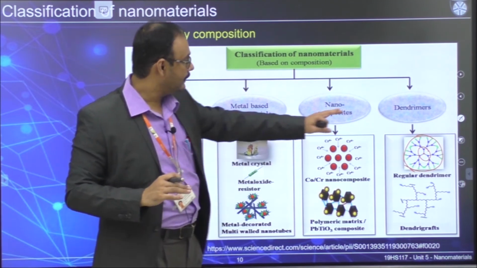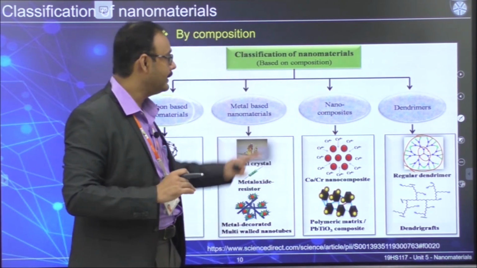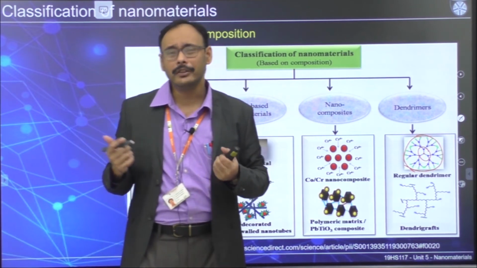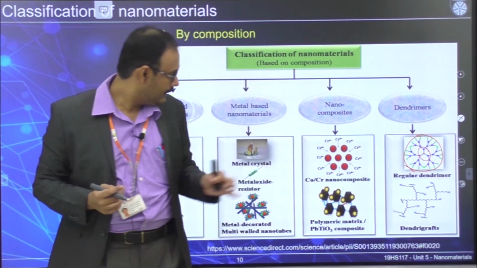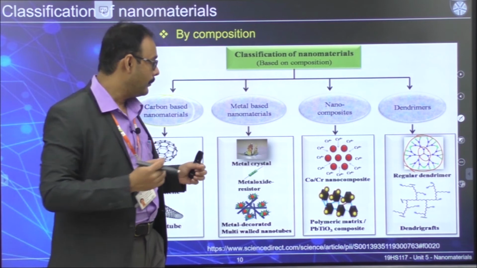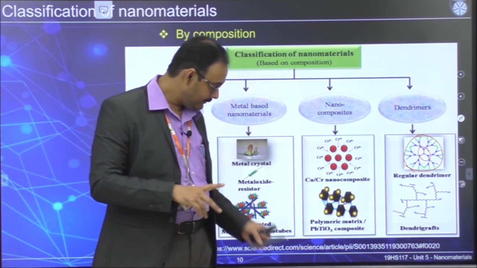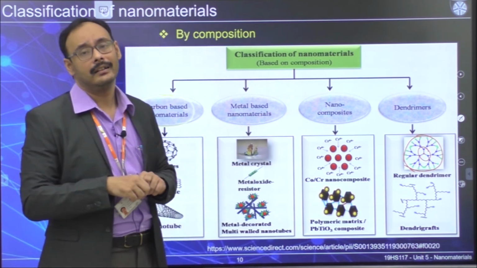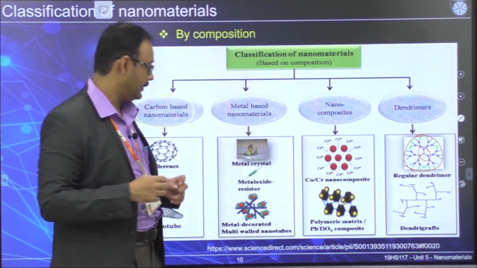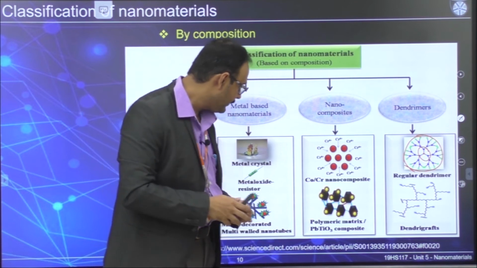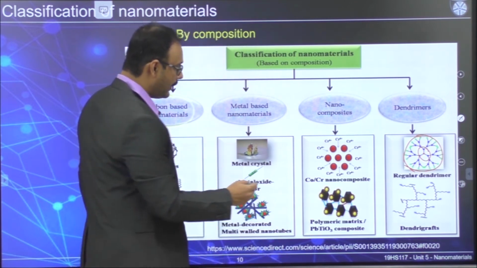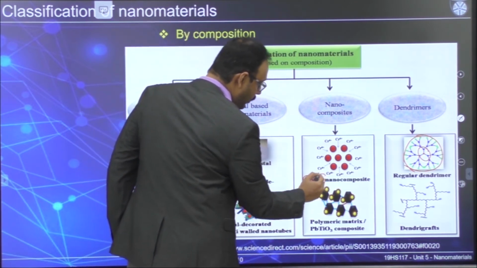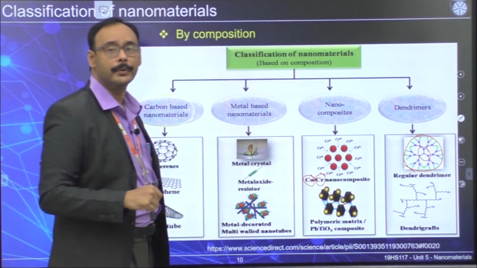And in between, one of them is called nanocomposite. What do you mean by nanocomposite? Nanocomposites are a very interesting type of material where you can combine more than one type of nanomaterial. For example, in this case, they have combined cobalt and chromium together to make a nanocomposite.